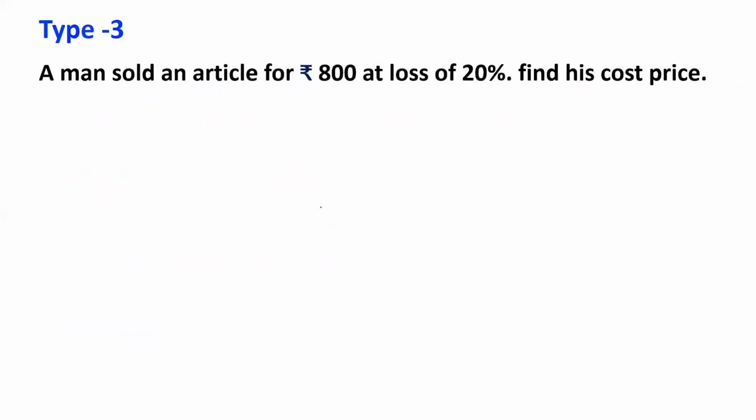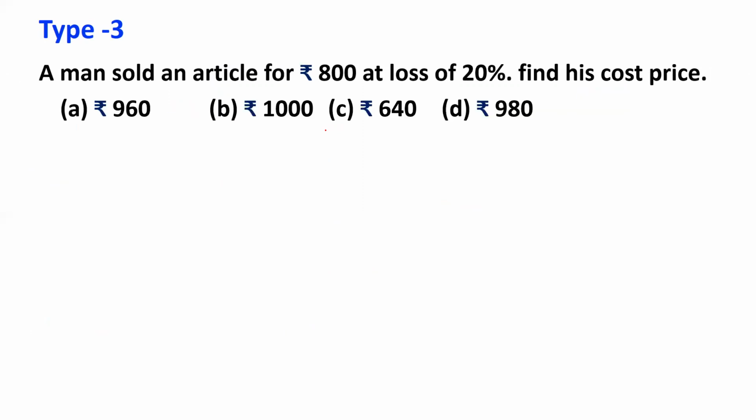Let us move to type 3 question. Very important question, students make mistakes. A man sold an article for 800 at a loss of 20%. What is his cost price? Usually students calculate 20% of 800, then add it or subtract it. But you cannot do that because this is not the cost price. This is the selling price. Selling price is given as 800 and you cannot calculate 20% on the selling price. 20% will always be calculated on the cost price.